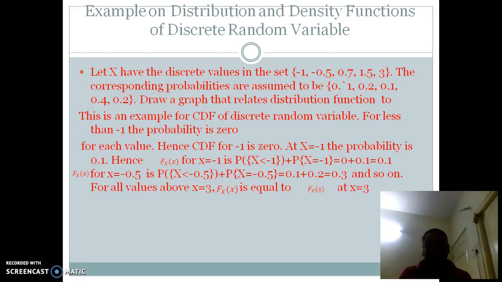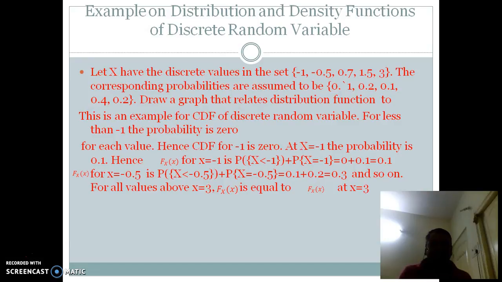Hence, capital Fx of x for small x is equal to -1 is probability of capital X less than -1 plus probability of capital X is equal to -1. That is equal to 0 plus 0.1 is equal to 0.1.